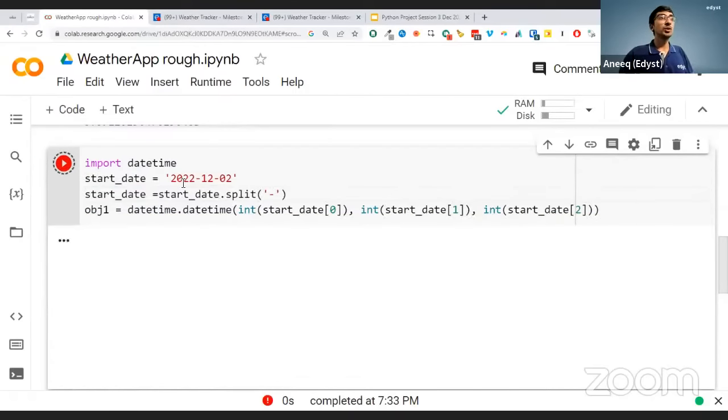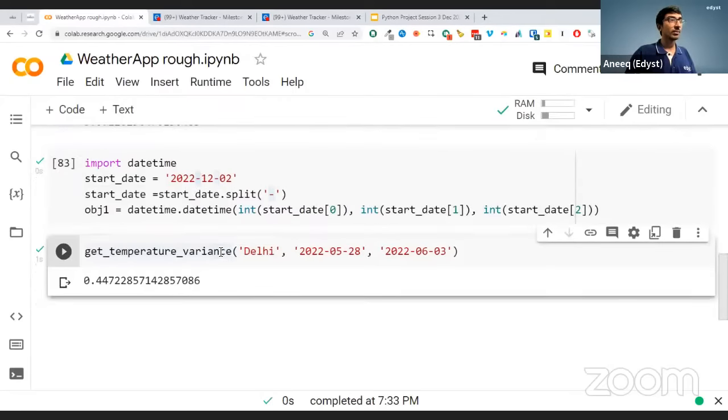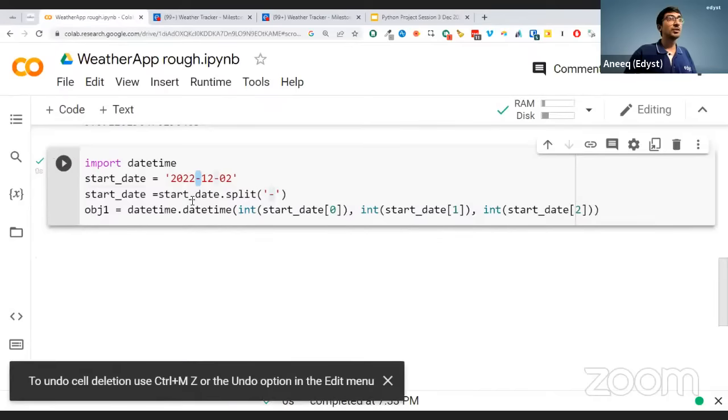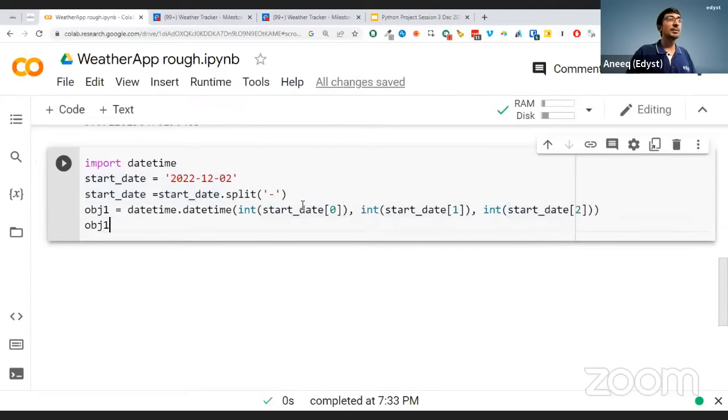Yeah. Why did you use hyphen? Because hyphen is what is going to be given to me in terms of the input. I put a dash here to say that please split this thing into 2022, 12, and 02. I'm going to actually split the entire thing into that, right? Somebody is saying it might be easier with slicing. Absolutely, it might be easier. You please go ahead and do that.